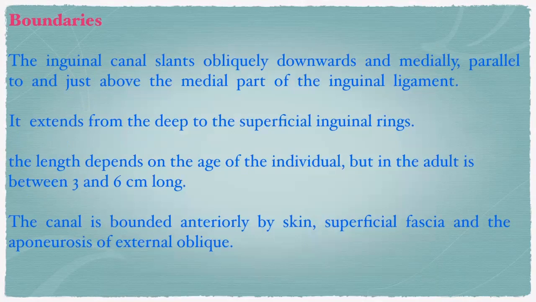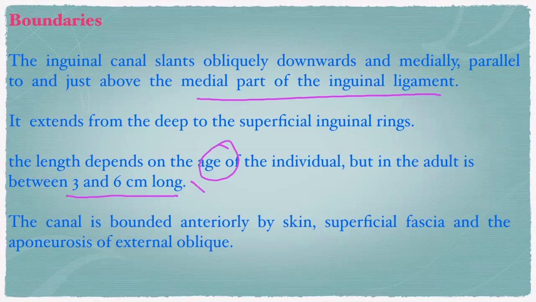Coming to the boundaries of the inguinal canal, you have to study the inguinal canal according to its boundaries, extent, contents, like that. The inguinal canal slants obliquely downwards and medially, parallel to and just above the medial part of the inguinal ligament. We have already seen that. It extends from the deep to the superficial inguinal rings. The length depends on the age of the individual, but in adults it is between 3 and 6 centimeters long, averagely 4 centimeters. The canal is bounded anteriorly by skin, superficial fascia, and the aponeurosis of the external oblique.